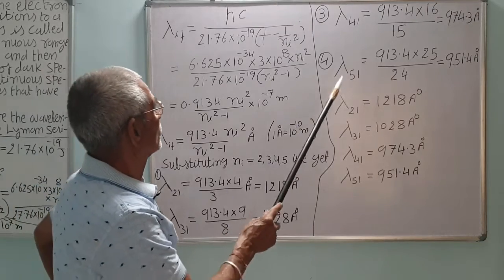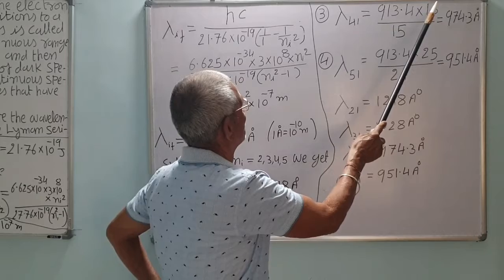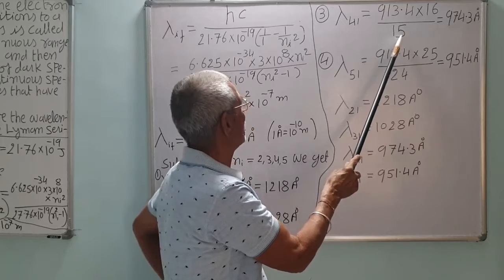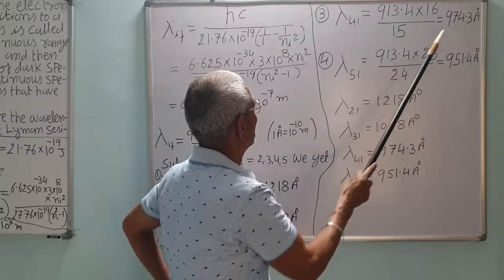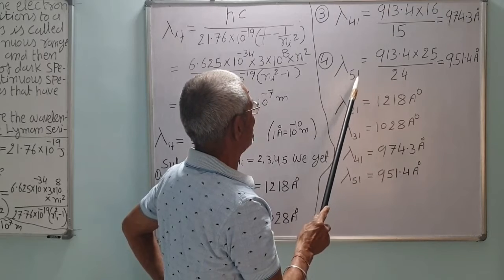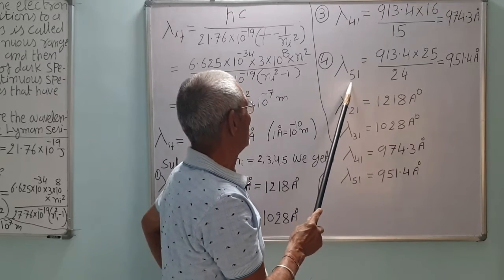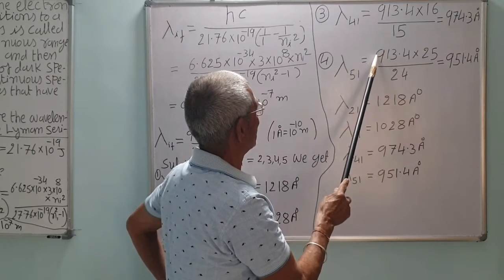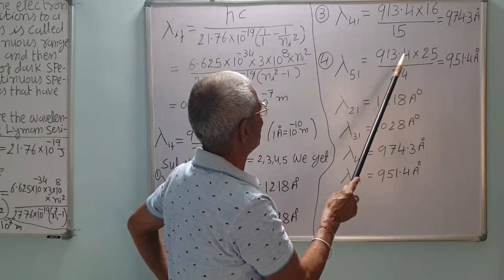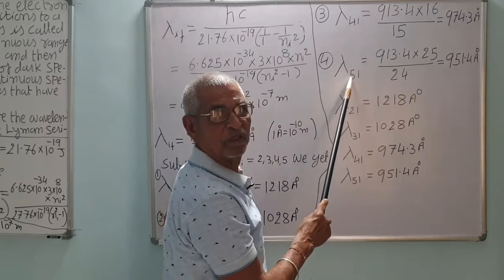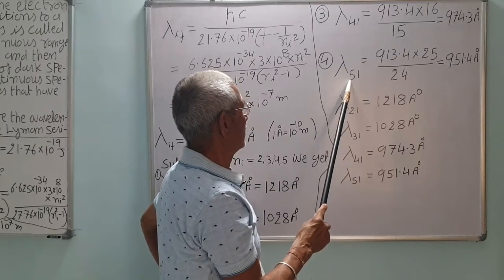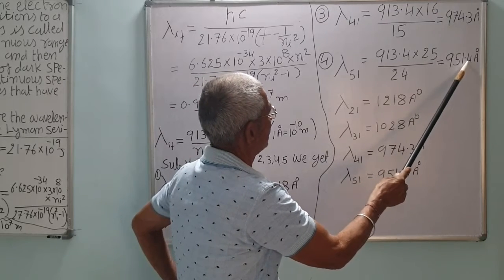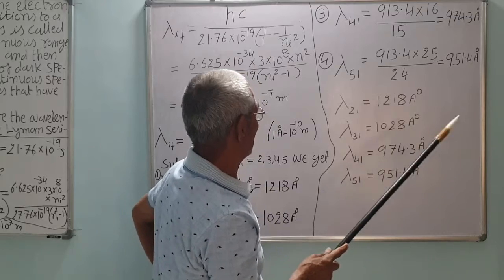and so on. Similarly for 4,1, that is 4 squared, which is 16, and n squared minus 1 is 15. So 16 by 15, still lambda decreases. So lambda 5,1, when the transition takes place from the 5th orbit to the ground state, quantum number n equal to 1, is 913.4 into 5 squared, that is 25, upon 5 squared minus 1, that is 24, which gives 951.4 Angstrom units, correct.